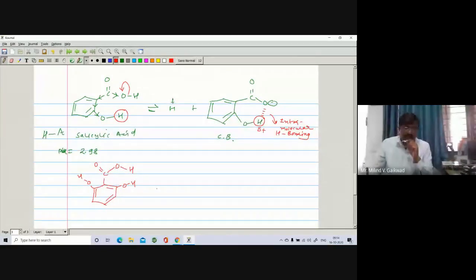If you see, it is found to be again more acidic in nature. Why? What is the reason? The reason is that firstly, it undergoes dissociation. There is a formation of H positive, and of course, there is a formation of the corresponding conjugate base.